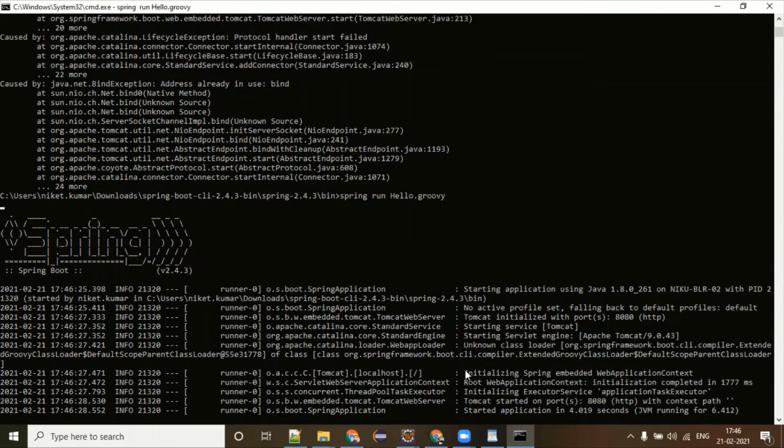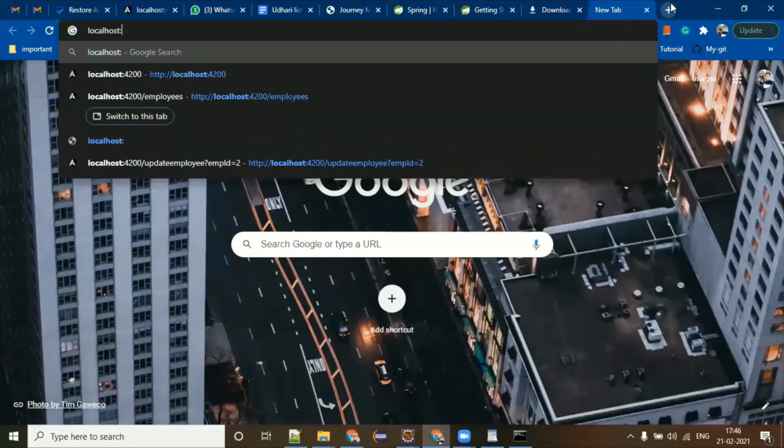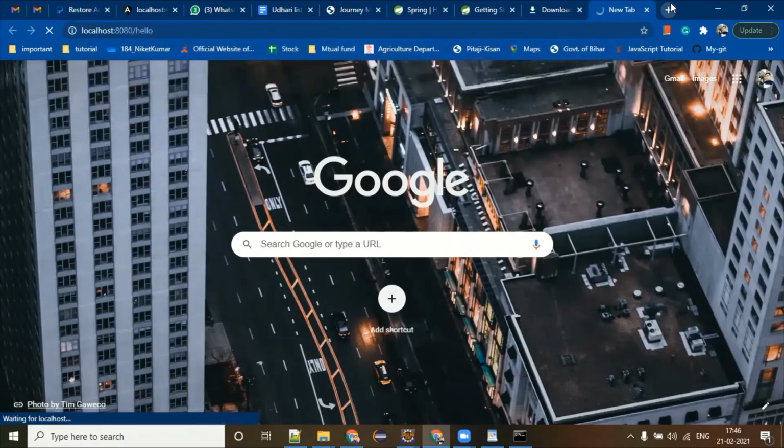Cool. Your Spring Boot application is running. You can see this last message: it started the application in this many seconds, and the port is nothing but 8080. So to check whether it is responding or not, I can go to localhost:8080, and what is the URL you remember? Hello, right? Give hello. And let's see whether you are able to get the response or not.